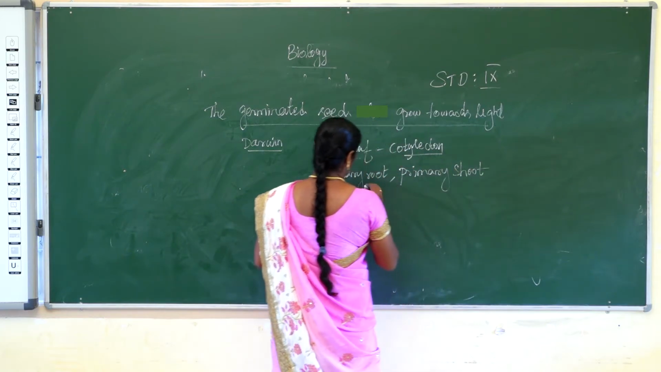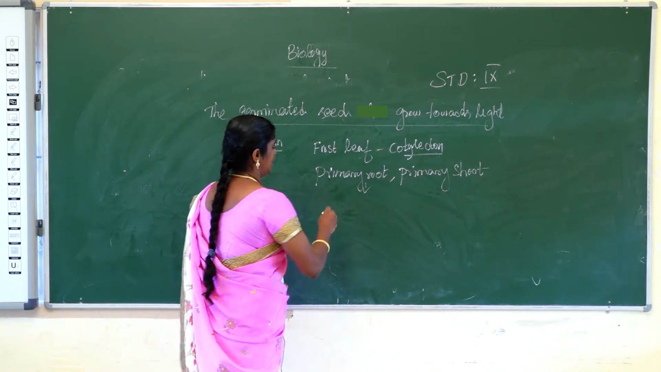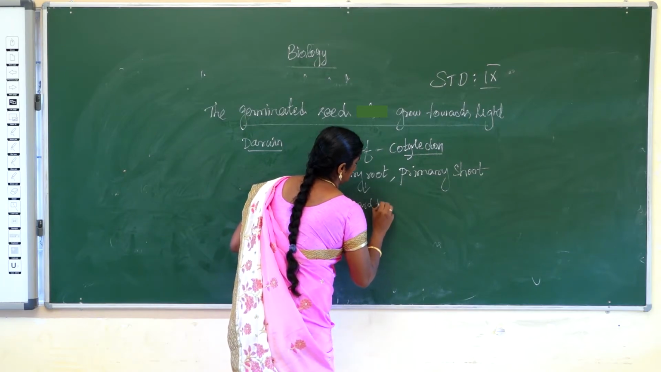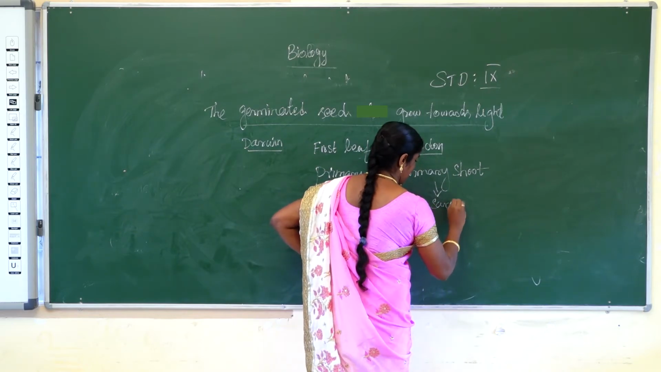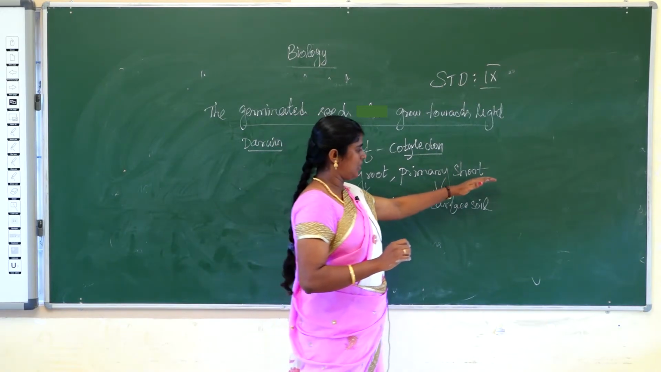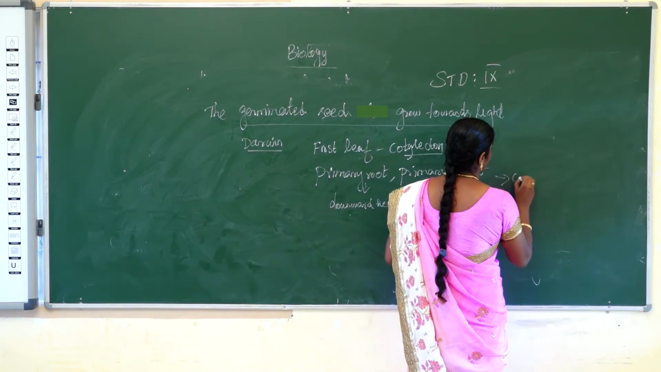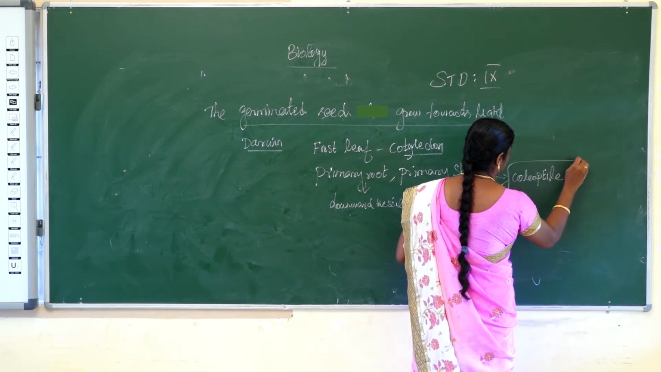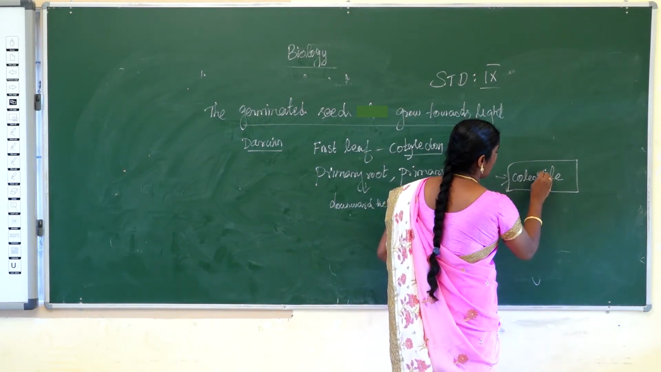The primary root grows downward into the soil. The primary shoot is above the surface of the soil. The primary shoot is covered by a small sheath called the coleoptile. Coleoptile is a very important term. The primary shoot is covered by a small sheath called coleoptile.